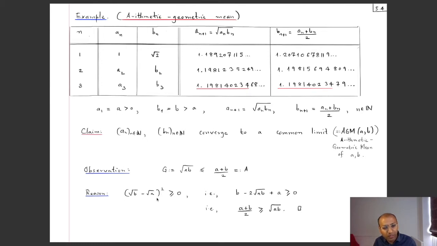If I expand this out, you get b minus 2 square root of ab plus a is non-negative, and by rearranging this you get that the arithmetic mean is bigger than or equal to the geometric mean. So we know that the arithmetic mean always lies on the right on the number line.